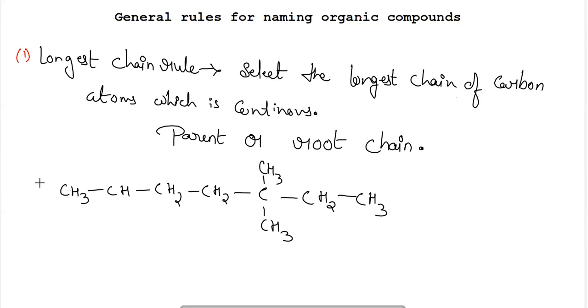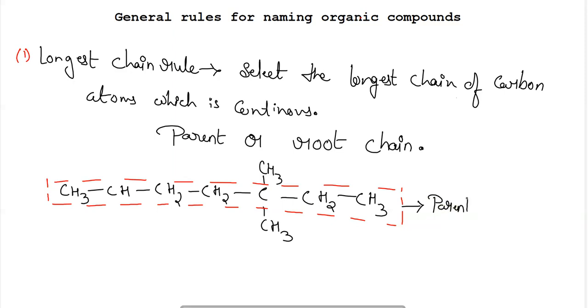But the longest chain here is the straight one, which continuously contains 7 carbon atoms, the maximum number of carbon atoms in the given compound. On the basis of this, we will name this compound, and this particular chain which I have highlighted with the red colored box will be termed as the parent chain.